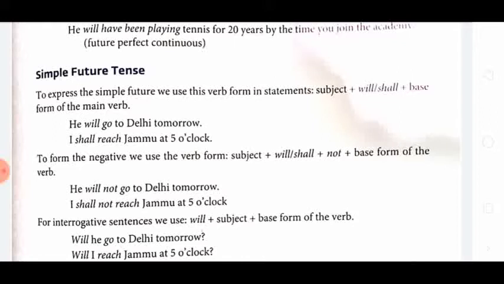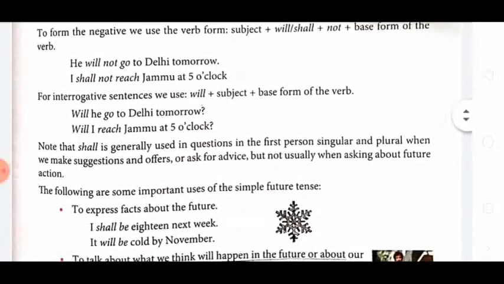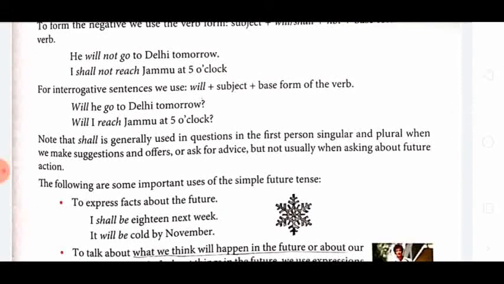So here you can see that not is added after will and shall to make the sentence negative. Now for the interrogative sentence, will or shall is in the beginning: will plus subject plus base form of the verb. Will he go to Delhi tomorrow? Will I reach Jammu at 5 o'clock?